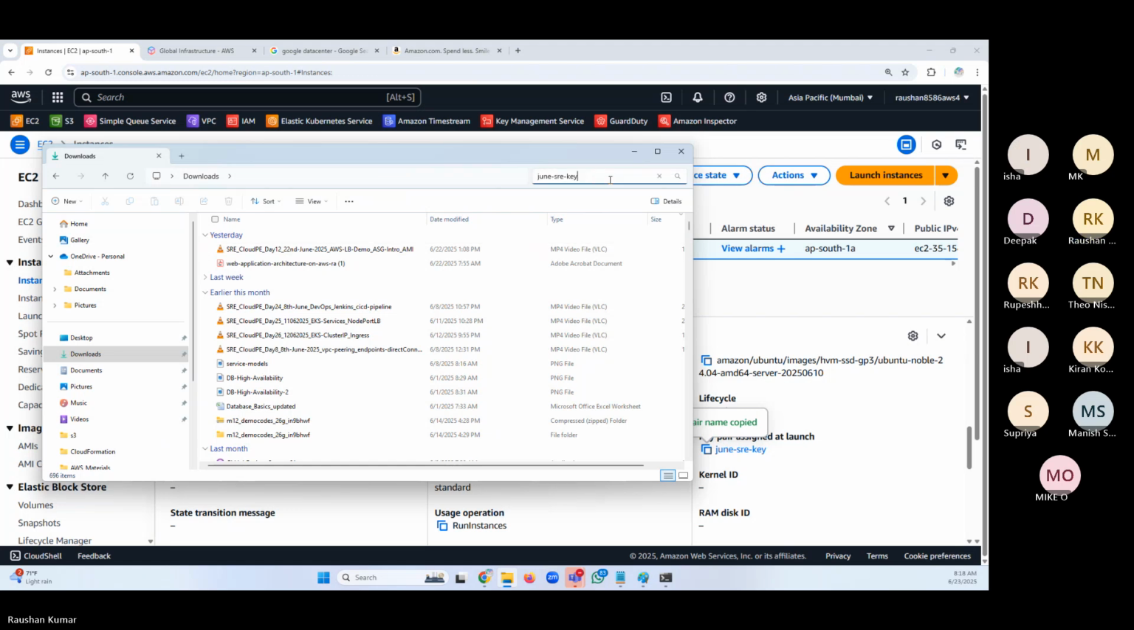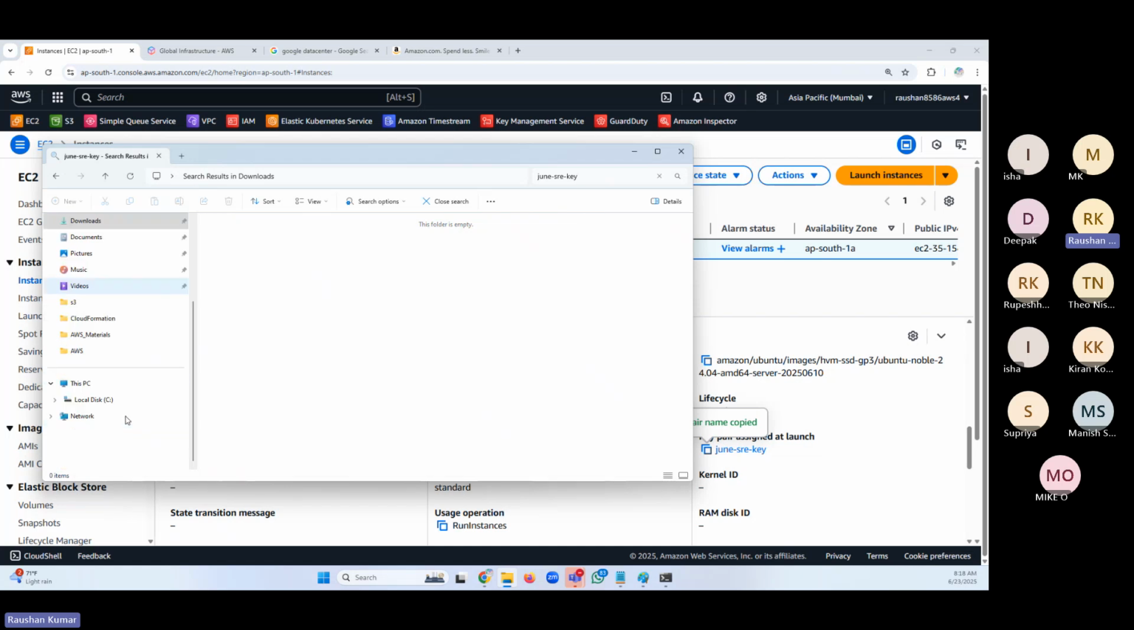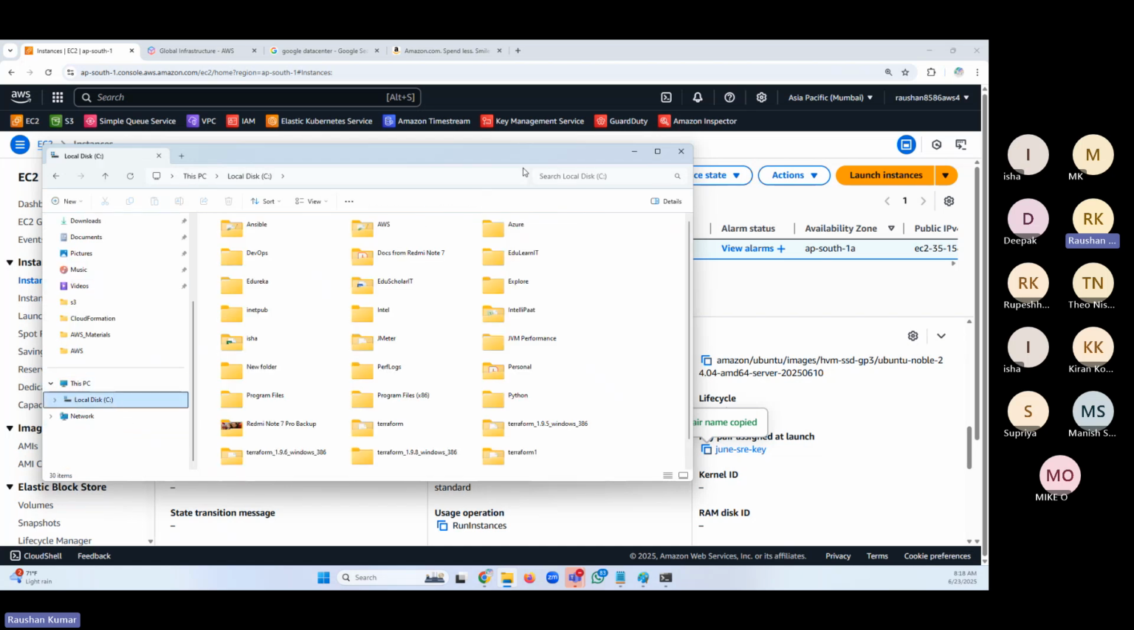Surprise. Oh, I was in the wrong folder. I don't know what I did to my key. Let me check. Where do I have this key? Do I have this key or not? If not, I need to use a different key.